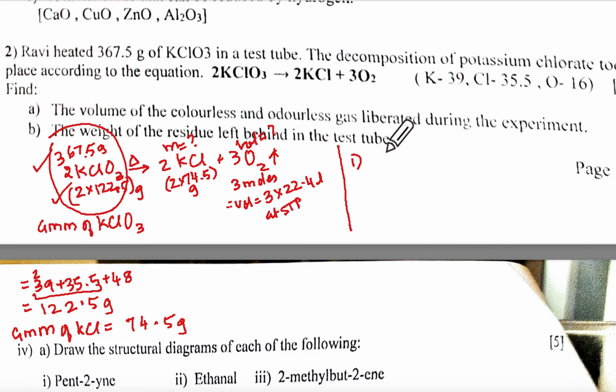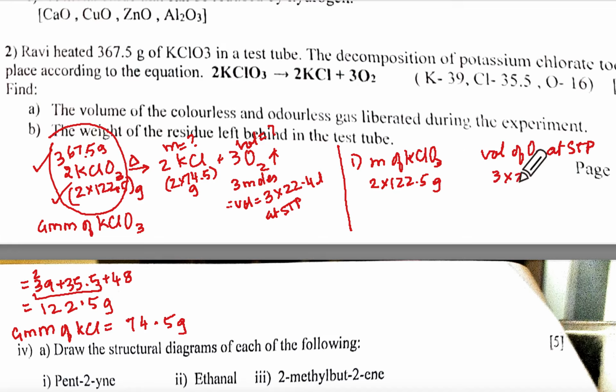Now for the first part, we look at the quantity where you have the upper and lower numbers given. The mass of KClO3, and in the first question we need the volume of O2 at STP. If it is 2 into 122.5 gram, then the volume is 3 into 22.4 liters.